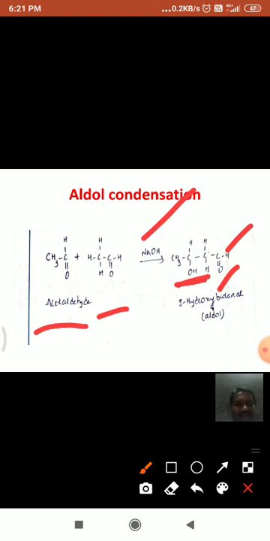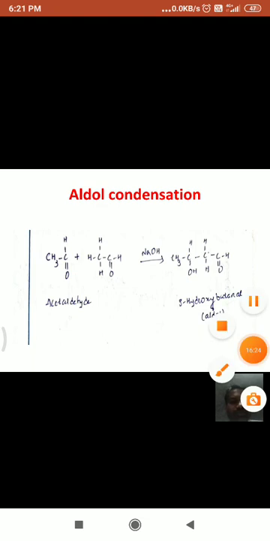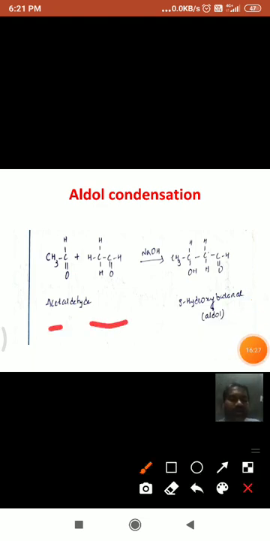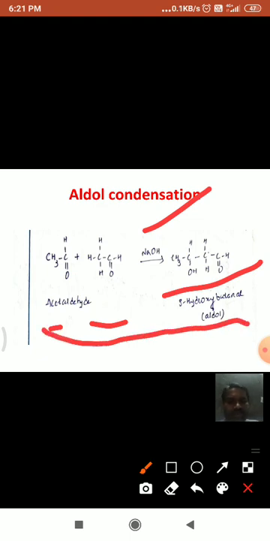This is the reaction, that is aldol condensation: when 2 molecules of aldehyde, in the presence of dilute NaOH, form aldol, that is, beta hydroxy aldehyde. In the case of acetaldehyde, the product is 3-hydroxybutanal. Let us see the mechanism, but before going to the mechanism, see what the product is. This is acetaldehyde, and again one more molecule of acetaldehyde.